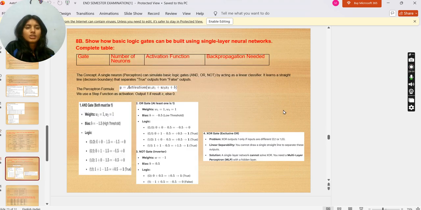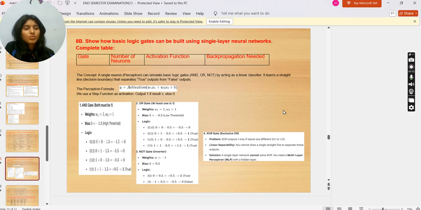Now show how basic logic gates can be built using single-layer neural networks. We have gate, number of neurons, activation function, backpropagation needed. The concept is that a single neuron perceptron can simulate basic logic gates AND, OR, NOT by acting as a linear classifier. It learns a straight line decision boundary that separates true outputs from false outputs. The perceptron formula: y equals activation. We use the step function as activation: output 1 if the result is greater than or equal to the threshold, else 0.